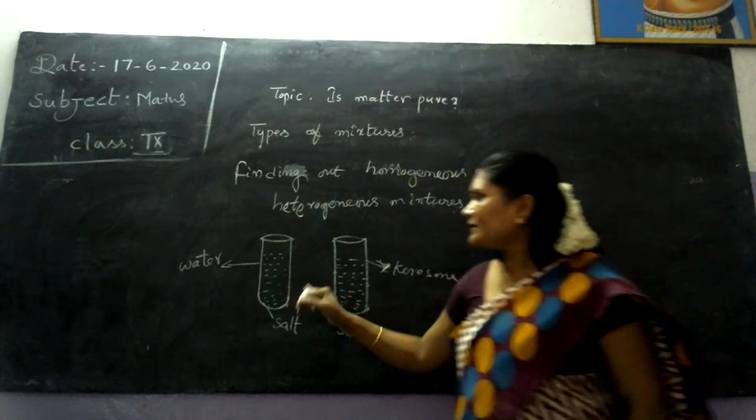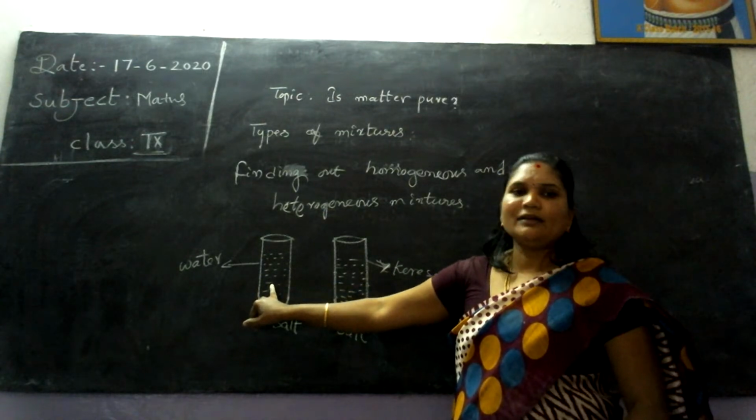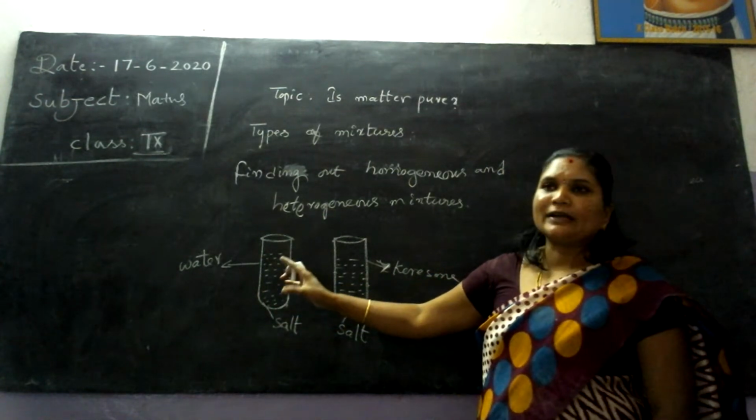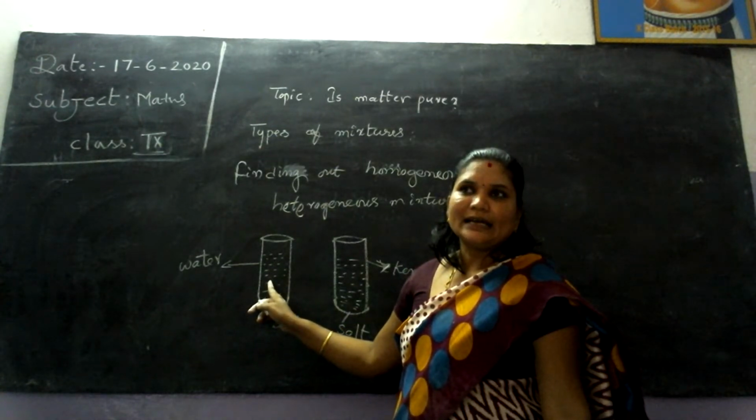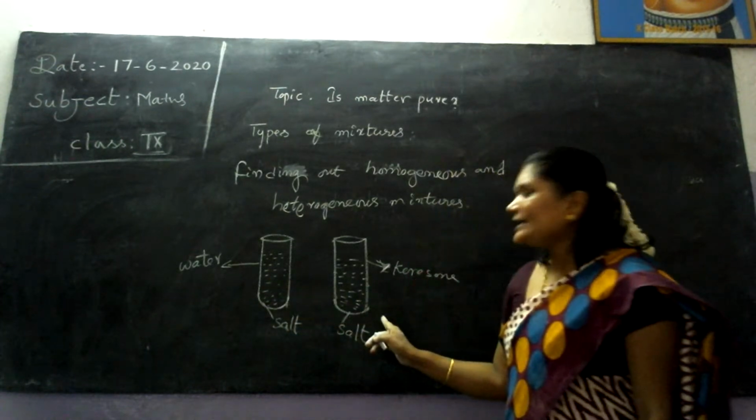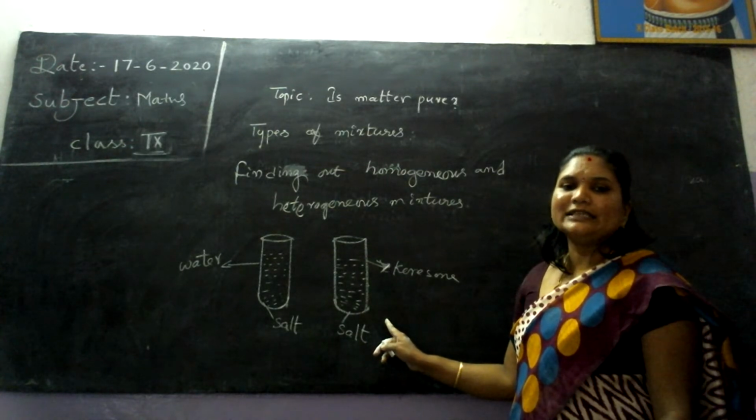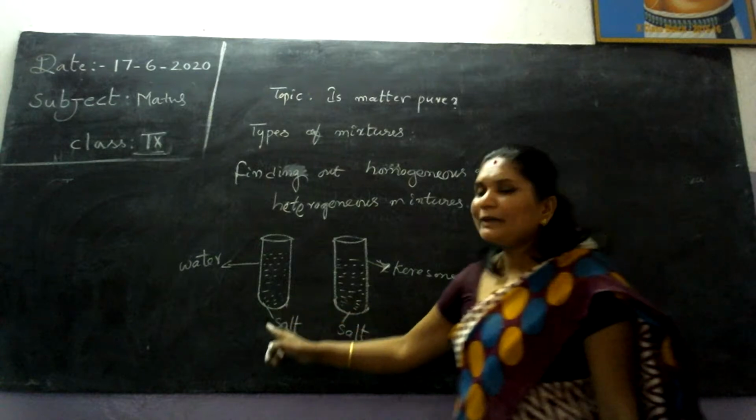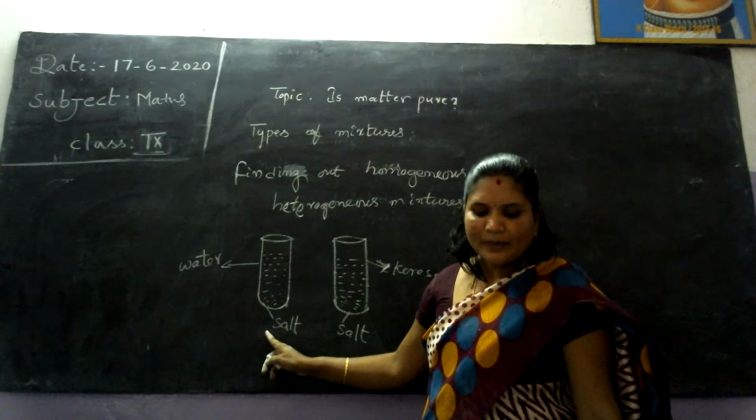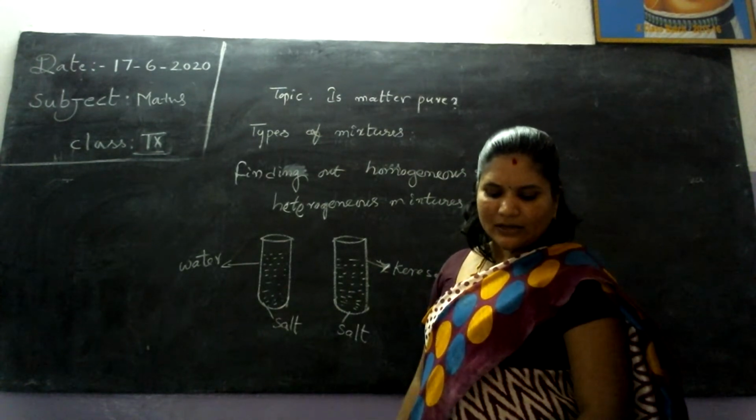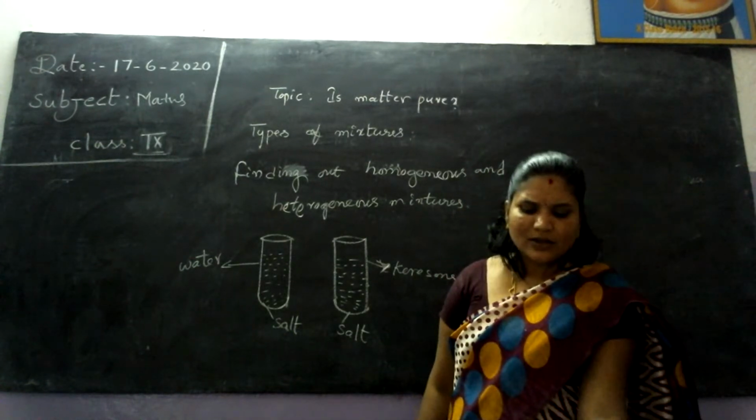In the first test tube, we take one tablespoon of salt and water, and stir it. What will happen? The salt will be dissolved completely in the first test tube. You take the second test tube. What will happen? The salt will not be dissolved in kerosene. A substance that is completely dissolved and mixed with another substance is called a homogeneous mixture. In the other test tube, the salt is not dissolved.